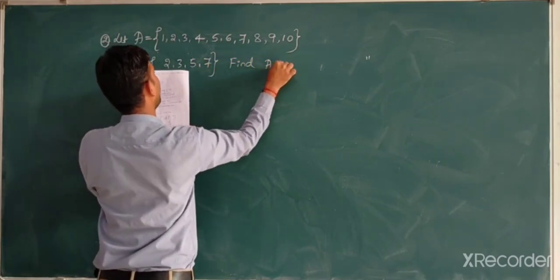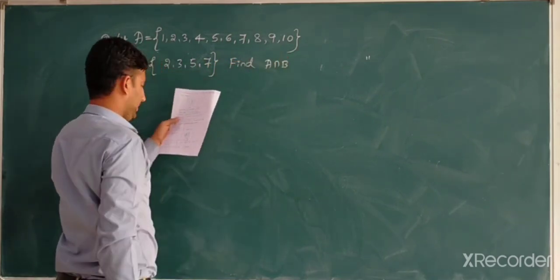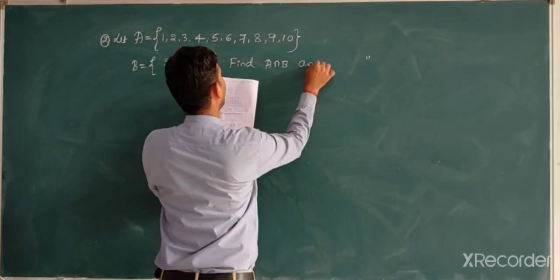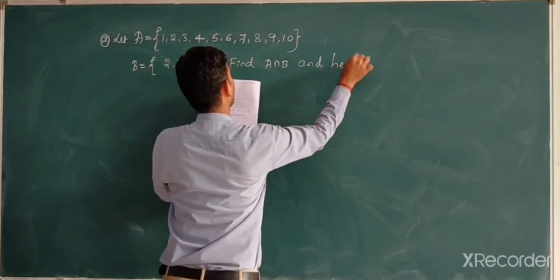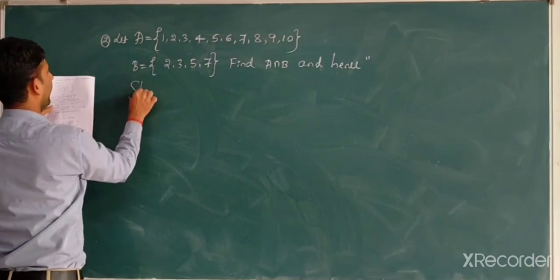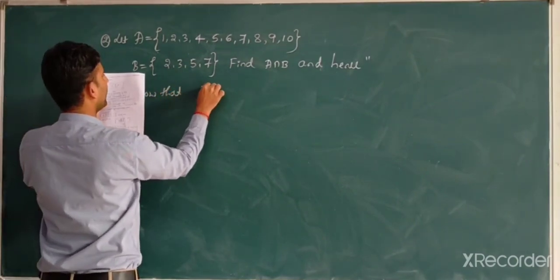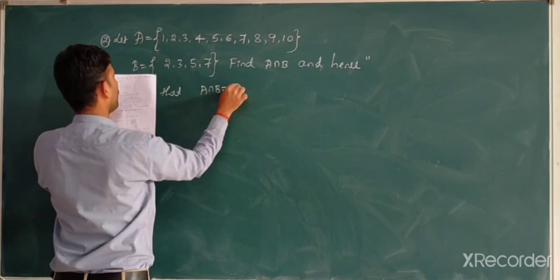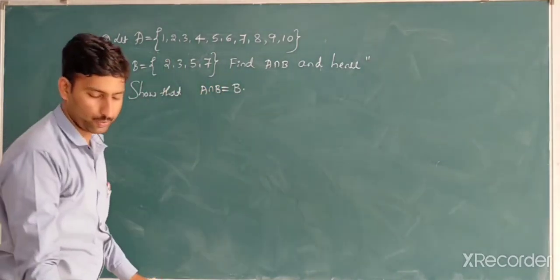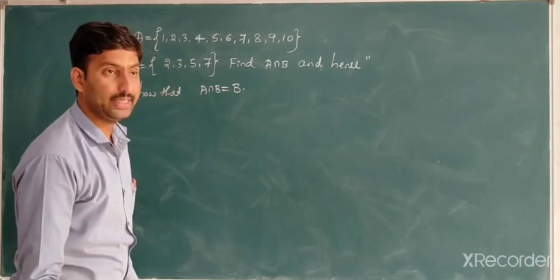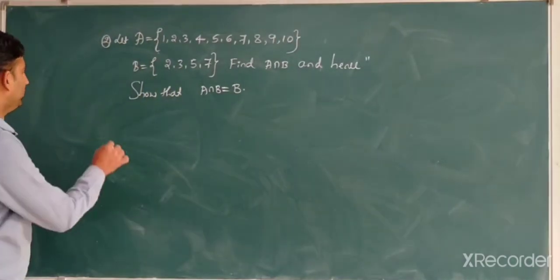Find A intersection B, and hence show that A intersection B is equal to B. Solution.